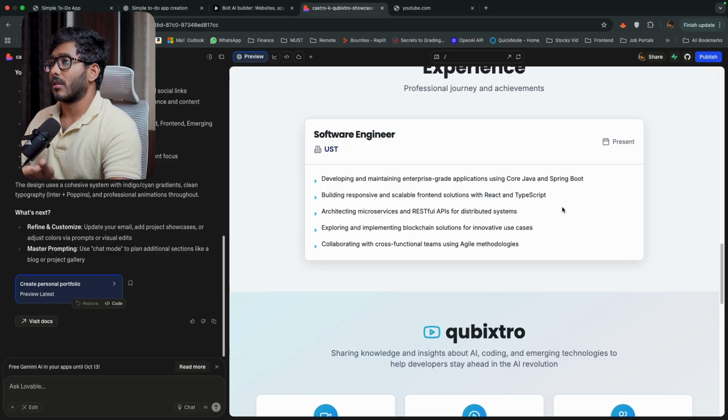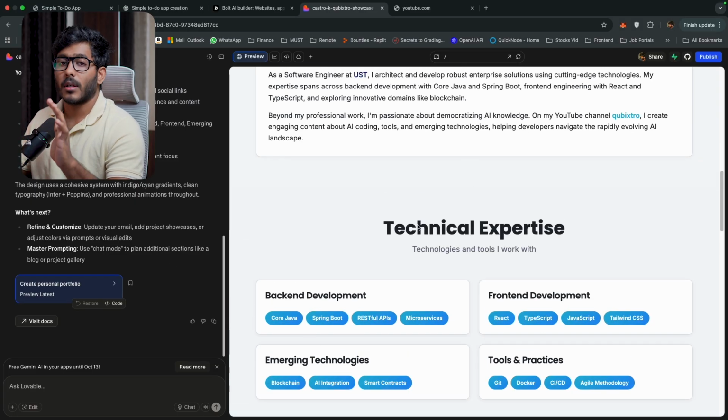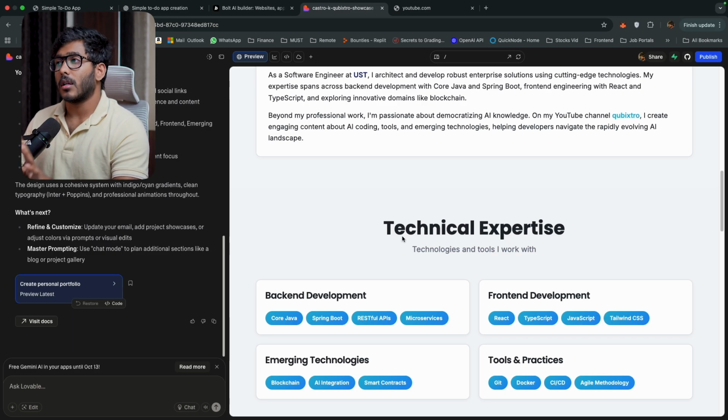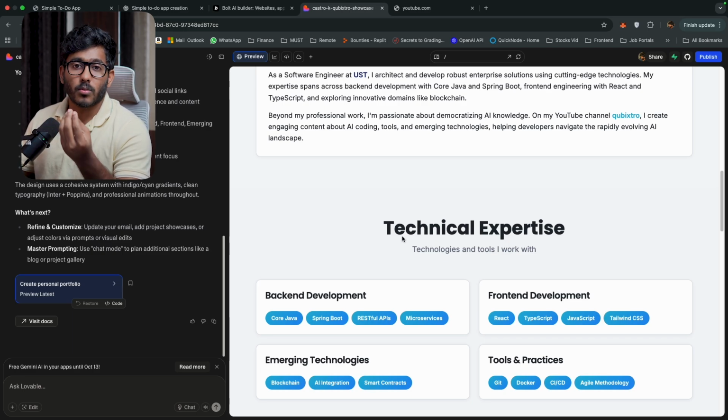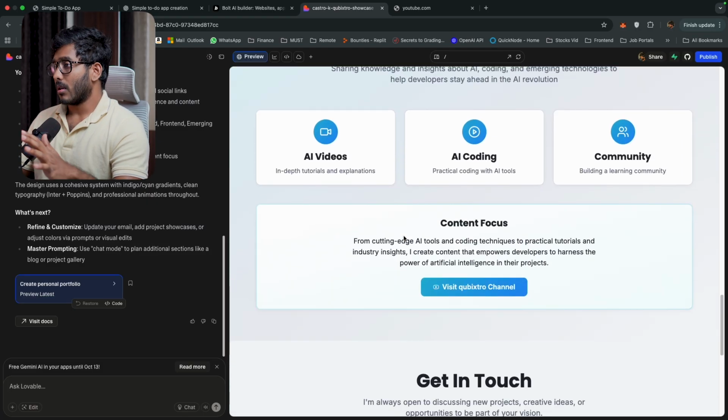So here is my professional experience right here. So all these things are created with the help of Lovable. And as you can see, I haven't written a single line of code for this. I just asked Lovable to create this for me, and it just created it. All I gave is a few details of what I want. So this is what vibe coding is all about.